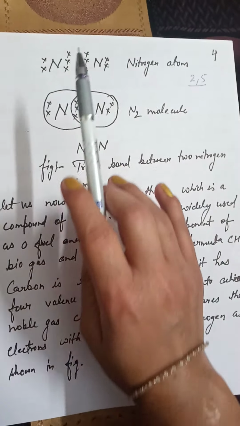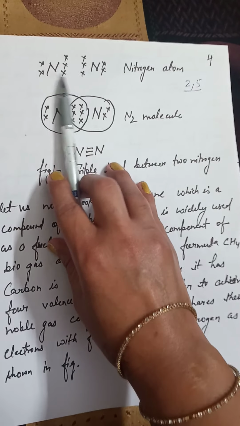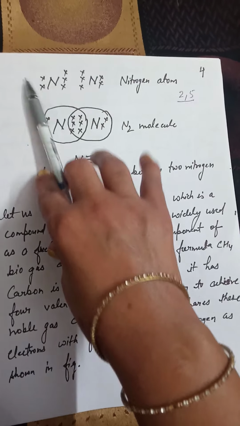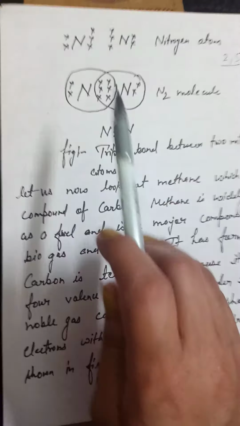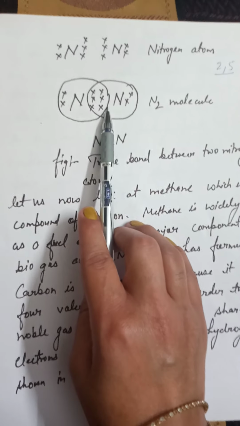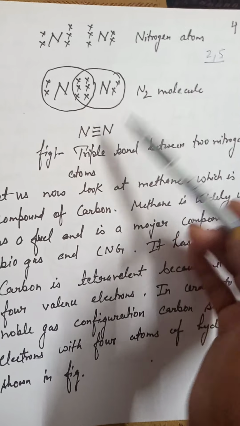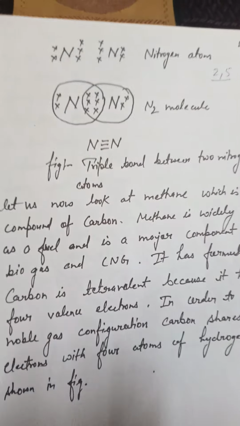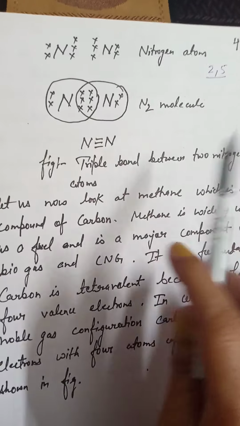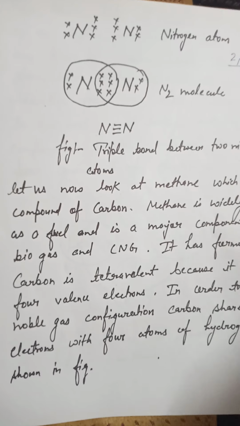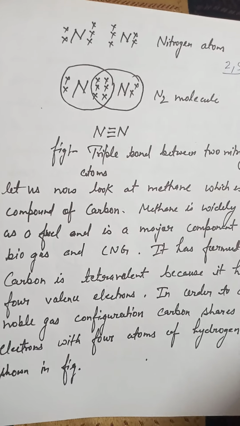And the alternative is that it will form a triple bond by sharing the electrons. So it is given here, nitrogen having 5 electrons in its outermost shell, and another nitrogen atom is there, and they will share 6 electrons between them and form a triple bond between the nitrogen atoms. The molecule formed is N2, that is, a nitrogen molecule, with a triple bond between two nitrogen atoms. So these are the formations of bonds: single bond, double bond, triple bond.